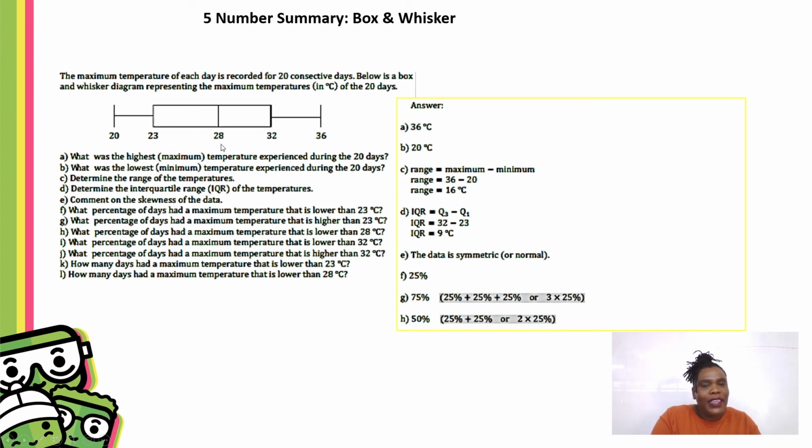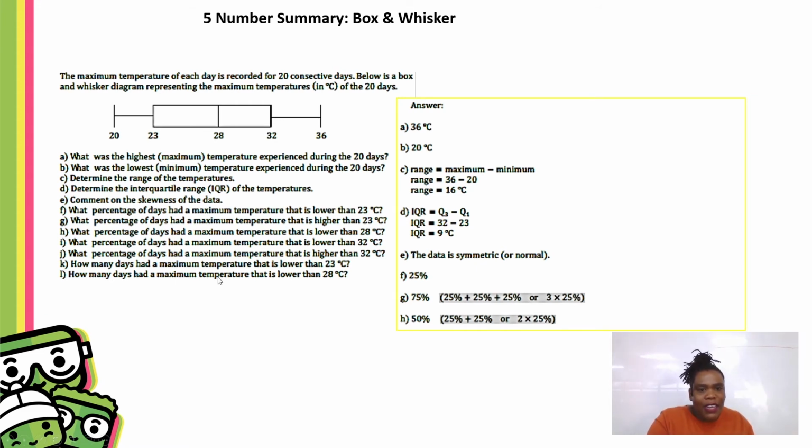What is the number in the middle? 28. And then they ask for the interquartile range at D. The interquartile range is looking at the 75th percentile, which is Q3, and your 25th percentile, which is Q1. So it would be Q3 minus Q1. And once you are familiar with those concepts, everything else becomes very easy.